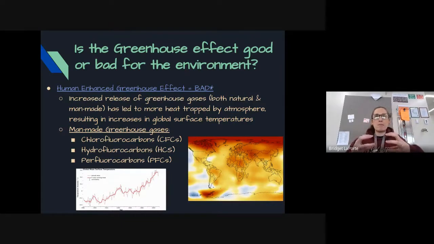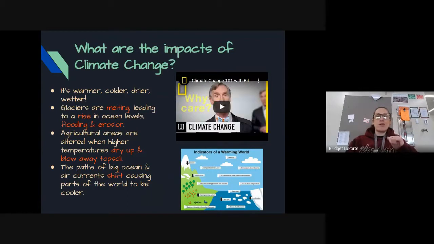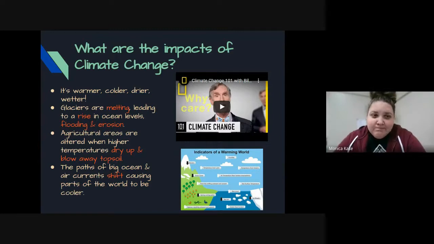And when we look at the numbers, it's a degree or two, but the difference between 1 or 2 degrees on a global scale is a significant concern for small weather events, which we tend to see all over the world. And that is what Ms. Case is going to talk about when we refer to the concept of climate change. So during climate change, places are becoming colder or warmer or even wetter and drier. Glaciers are starting to melt, and as a result of this, it is leading to our ocean levels rising, causing flooding and erosion to occur.